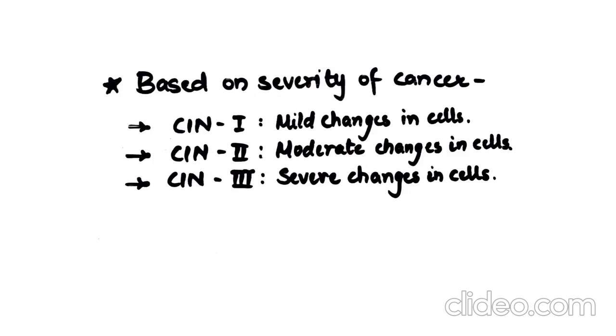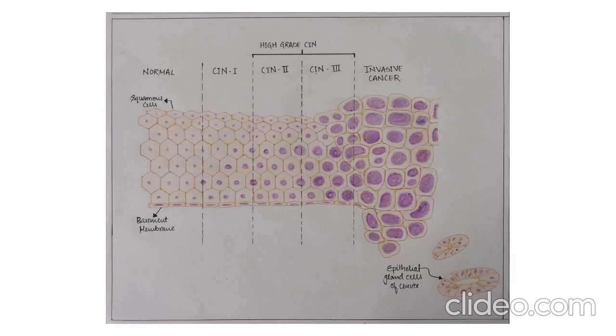Based on the severity of abnormality, CIN is classified as CIN1, mild changes in cells; CIN2, moderate changes in cells; and CIN3, severe changes in cells. CIN1 resolves on its own. CIN2 and 3 are precancerous and may become cancerous.